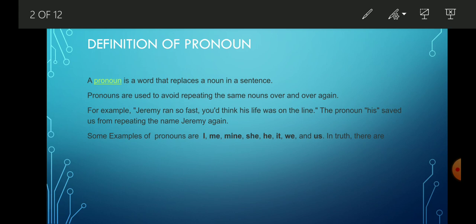For example, Jeremy ran so fast you would think his life was on the line. The pronoun his saved us from repeating the name Jeremy again. So I think the purpose of pronoun is clear to you. It is just used to avoid the repetition of the noun again and again in a sentence. Some examples of pronoun are I, me, mine, she, he, it, we, and us.